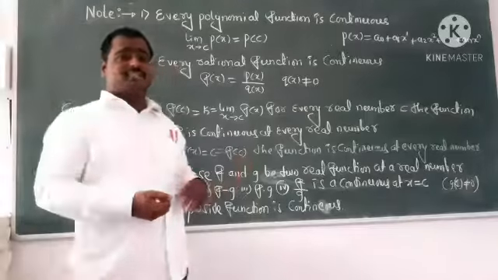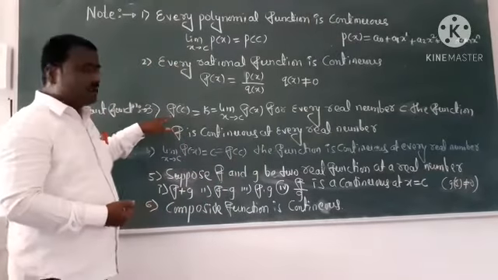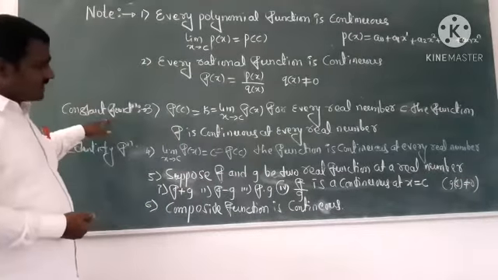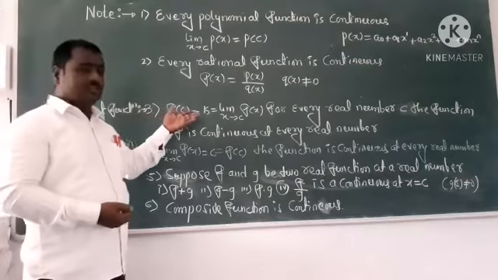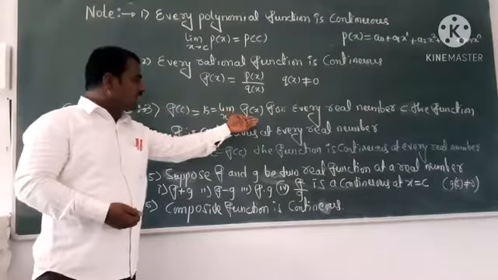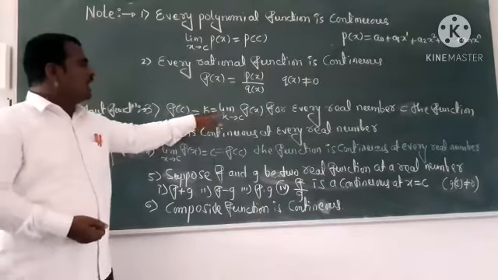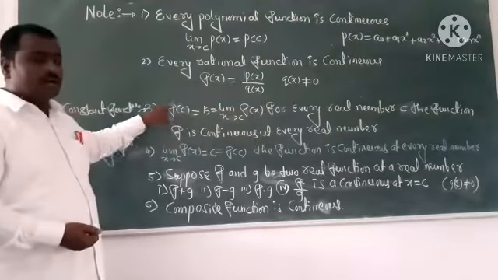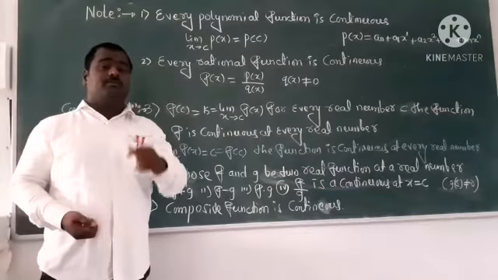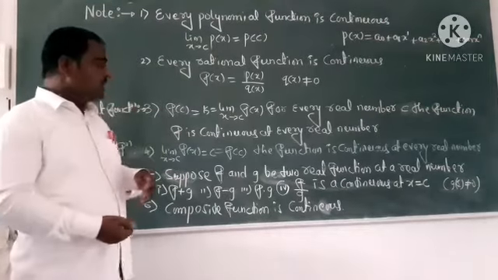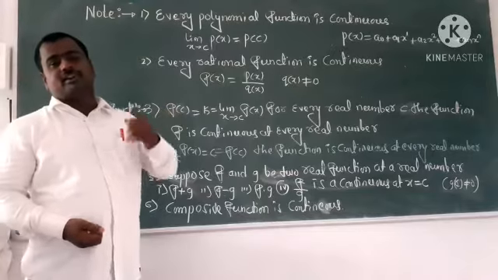Let us discuss the next point. For a constant function I can express f of c is equal to k. Here, the limit as x tends to c of f of x is equal to k. Constant function you have studied in the first year, relation and function.